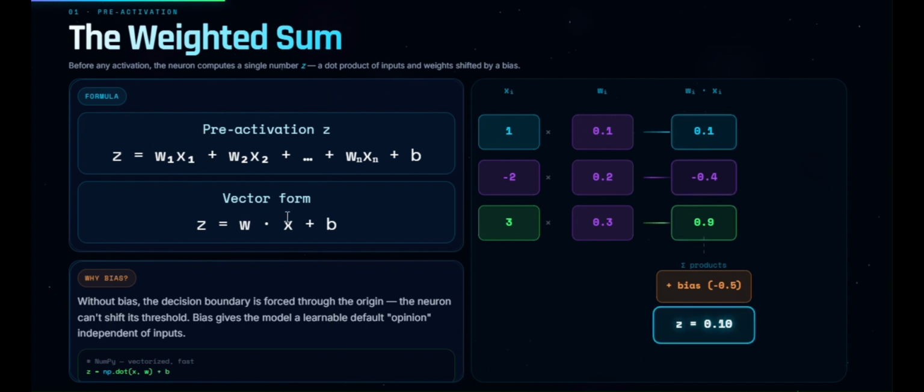Or more compactly, in the vector form, it looks like this. The weights control influence, while the bias shifts the neuron's behavior. This weighted sum, called Z, is the neuron's raw score before activation. Simple math, but massive impact.